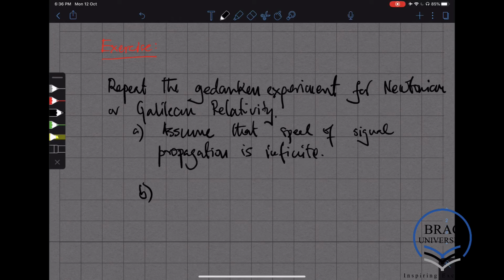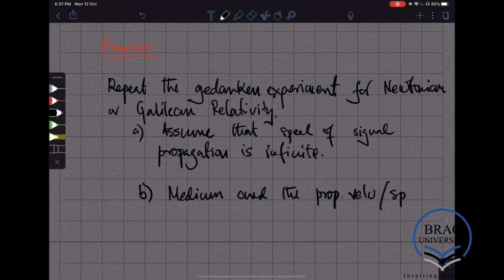So for example, there is some sort of medium in which your system is embedded, and the propagation velocity or speed is given for that medium.